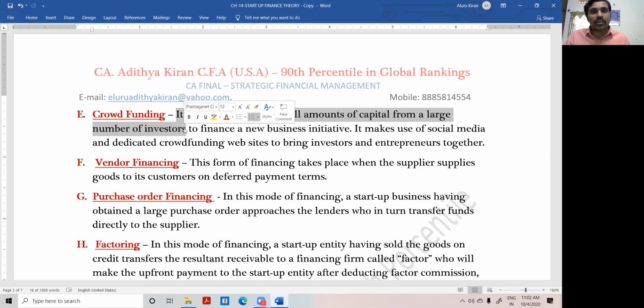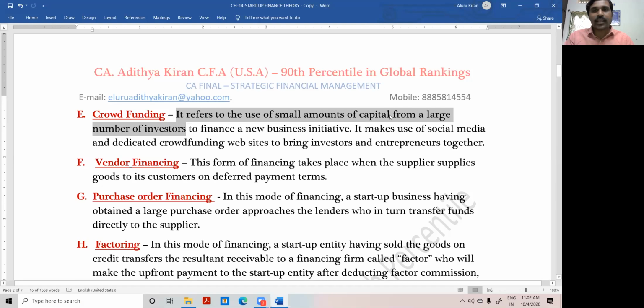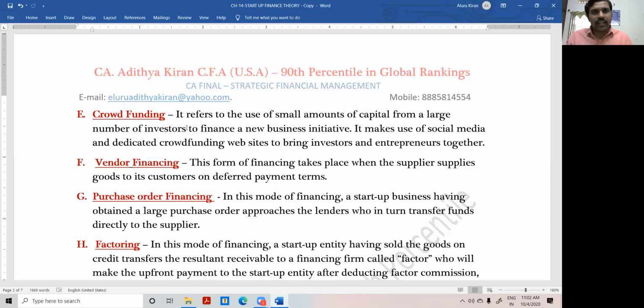An old person at the age of 60 or 70 can't take the risk because once wealth is lost, they don't have time to restart their career. A youngster at the age of 21 or 25 can take the risk. Even if he loses 10 lakhs, he has enough career to rebuild that 10 lakhs. You got the point? So most youngsters can prefer this because they have the time to rebuild their wealth even if it is lost. So within the small investors also, there are some people willing to take the risk. So you can procure money from them.